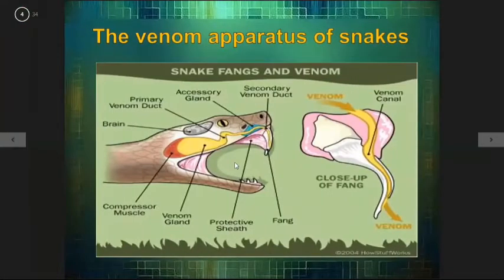The venom apparatus of the snakes consists of secondary venom duct, accessory gland, primary venom duct, and protective sheath and fang.